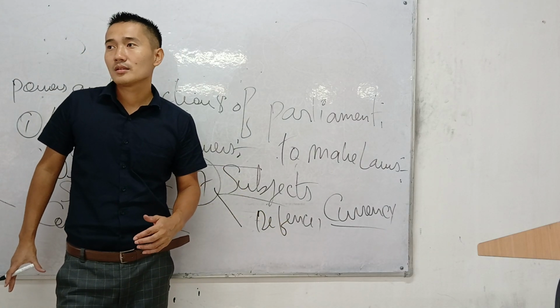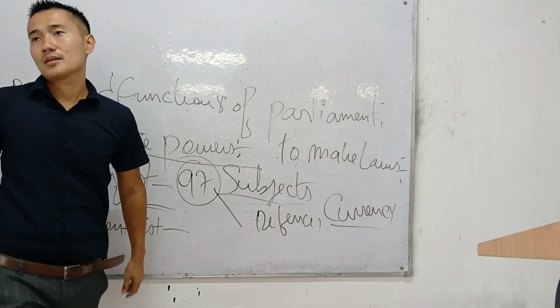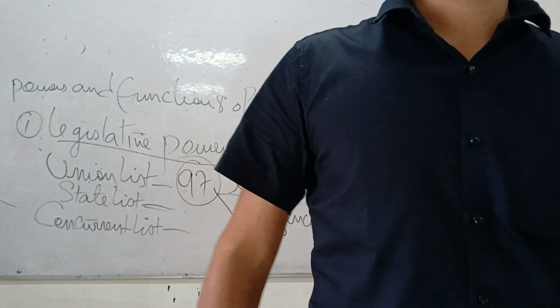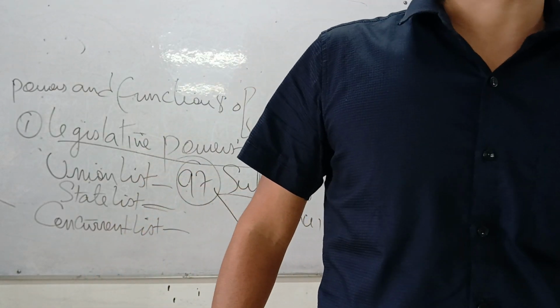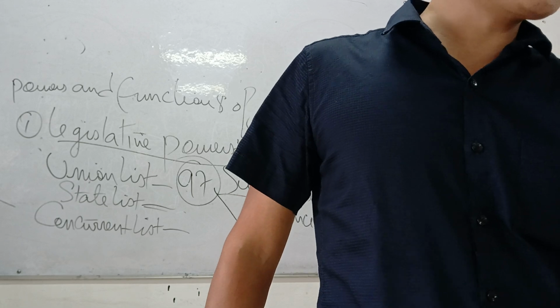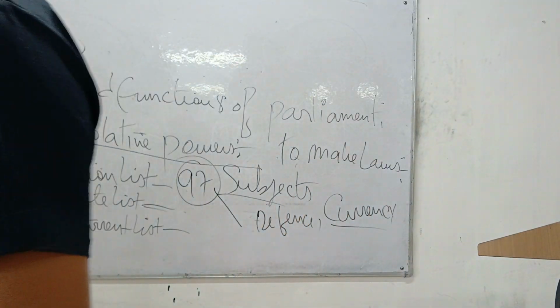Okay. So, union list is 97 in number originally. As of now, it keeps on increasing. Approximately, there are around 100 subjects mentioned in the union list as of now. But originally, too important. How many? 97. Often asked in NBSC. Originally, how much? 97 subjects mentioned in the union list.